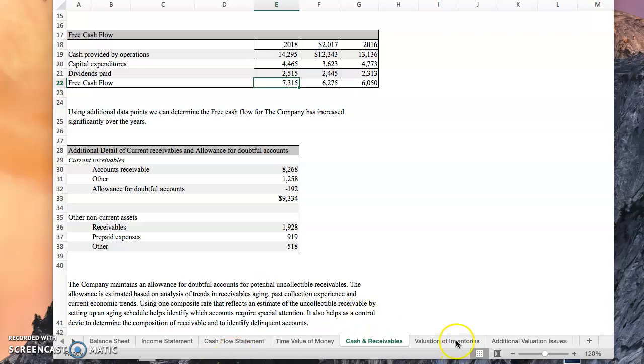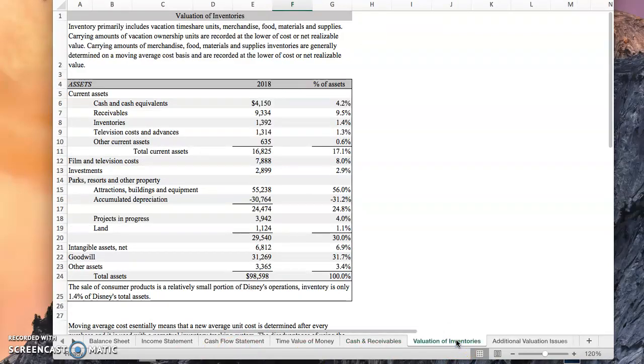Moving on to the valuation of inventories. Inventory primarily includes vacation timeshare units, merchandise, food, materials, and supplies. Carrying amounts of vacation ownership units are recorded at lower of cost or net realizable value, and carrying amounts of merchandise, food, materials, and supplies are generally determined on a moving average cost basis and are recorded at lower of cost or net realizable value.